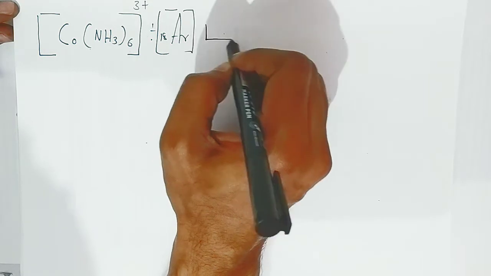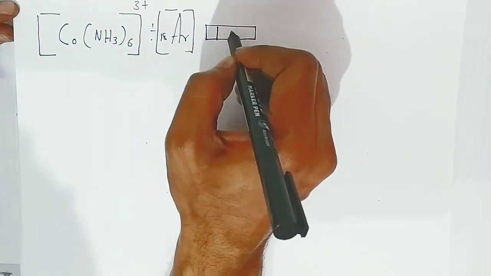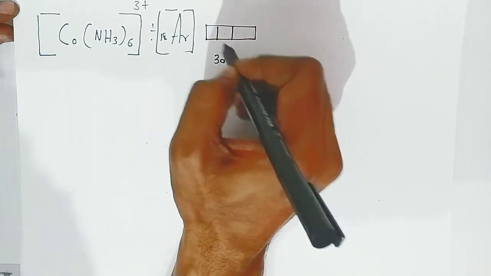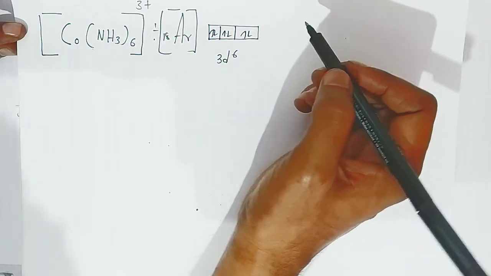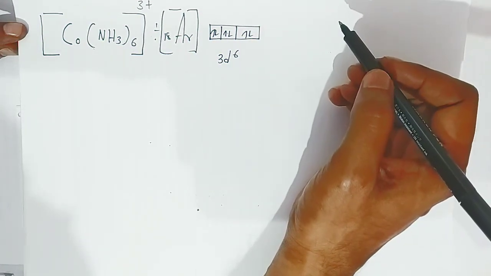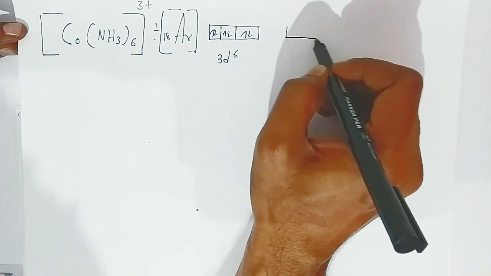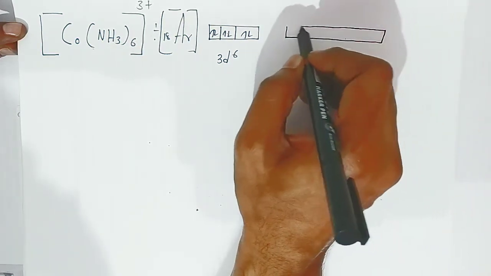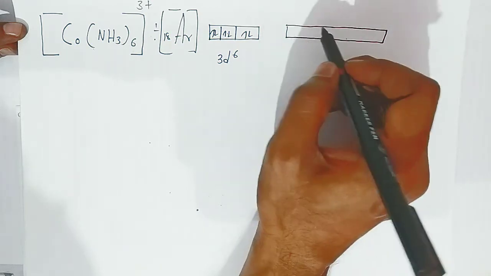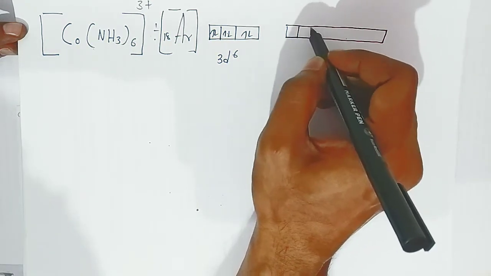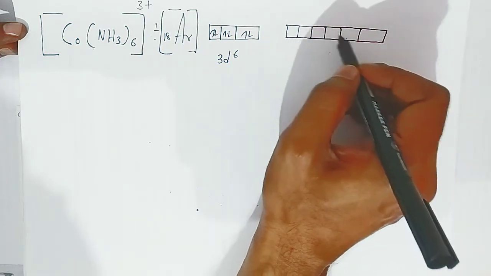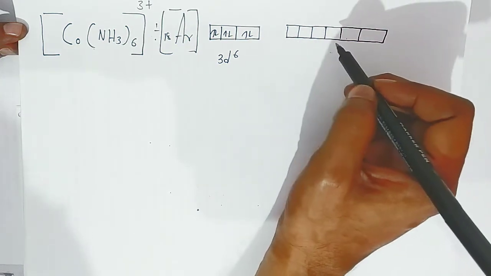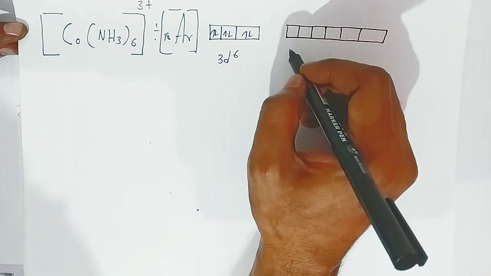Now 3d6 will be like this. All are paired. Now students, because of dsp3, how many orbitals in total will there be? 6 orbitals are there. They all will now have the same energy, so we are drawing them in the same line. So first orbital, 1 2 3 4 5 6 atomic orbitals, vacant orbitals, that all the electrons are given by ammonia.